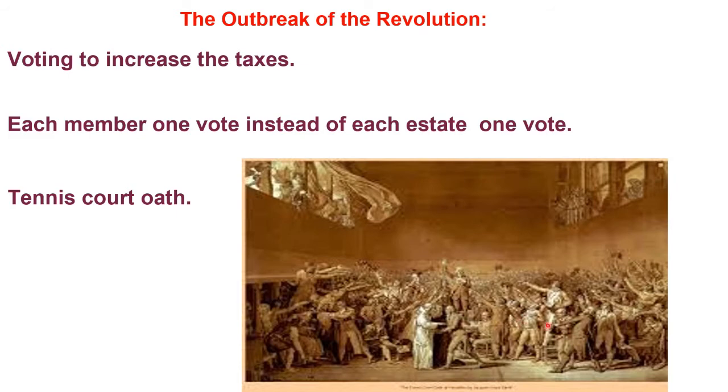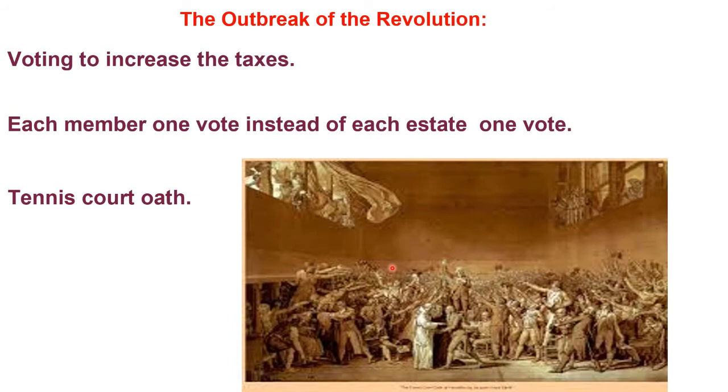Here you see each other on two sides, while the 600 members of the third estate had to stand way back here. So in the front you see the first and the second estate facing each other, and in the back you will see the third estate, 600 members who were actually standing. The voting method was each estate used to get one vote. First estate one vote collective, second estate one vote collective, and the third estate also one vote collective.